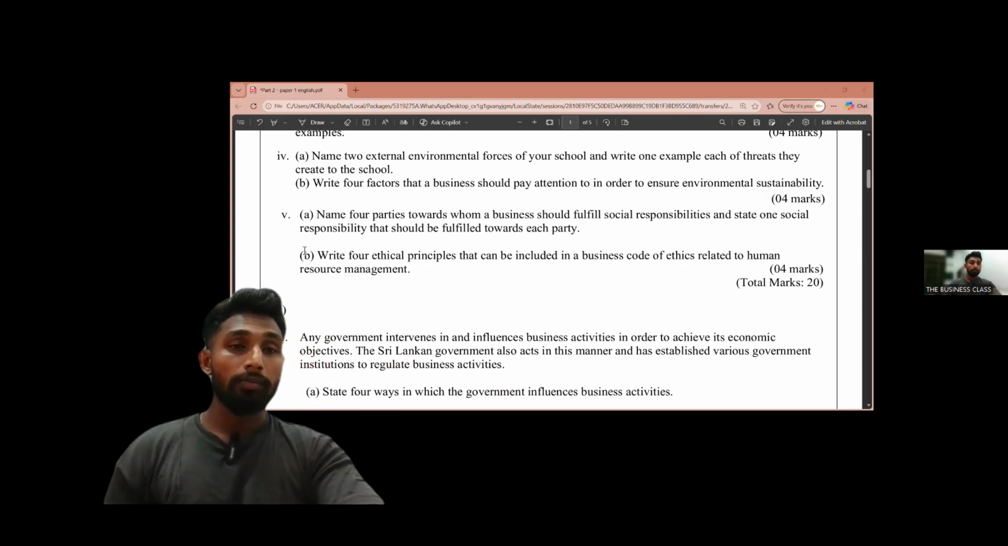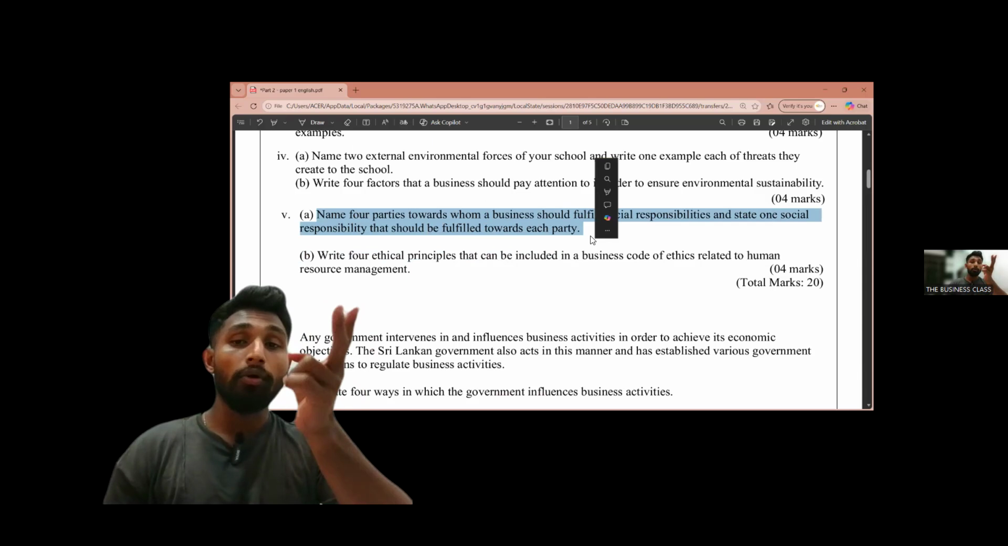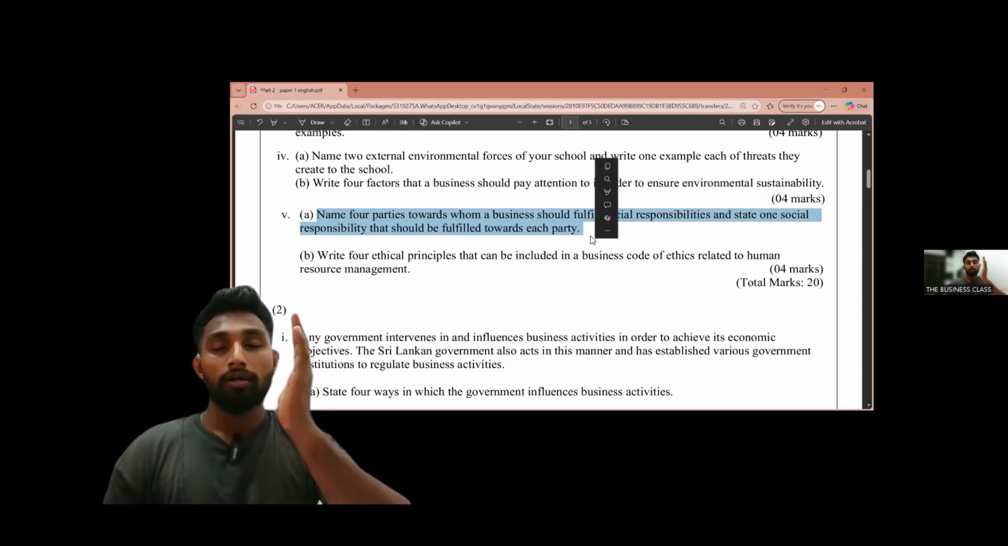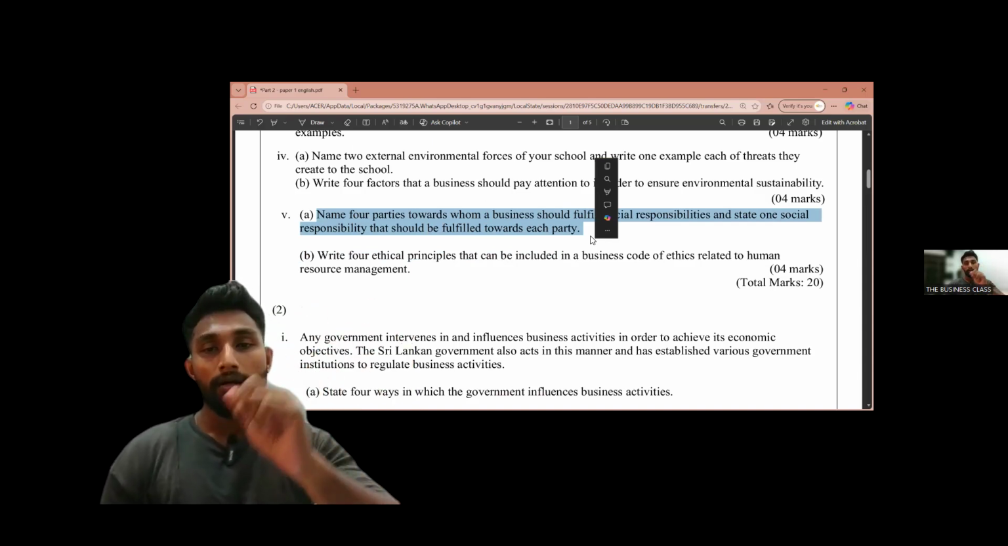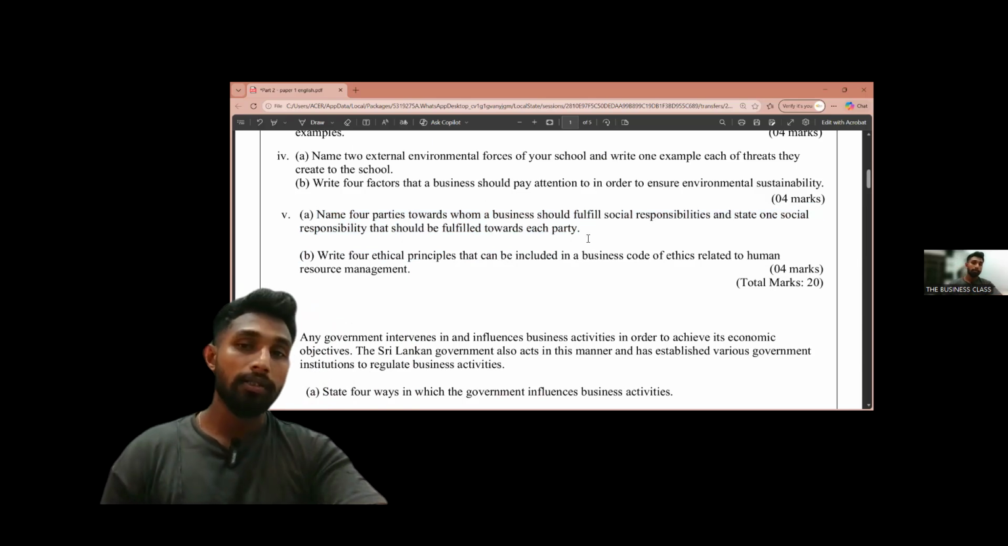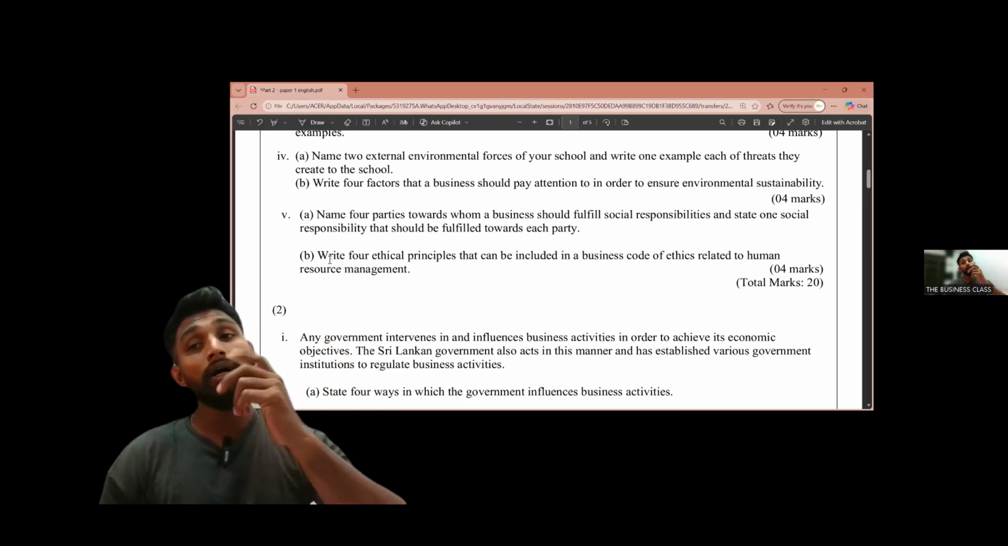Okay, we are moving to part B. Here you are not getting all the 4 marks, only 2 marks for this part. If you have written all the 4 parties, you get 1 mark. If you have written all the 4 social responsibilities for those parties, you get another 1 mark. Collectively, you get only 2 marks for that question. So you should be more tactical and strategic when you are writing answers.